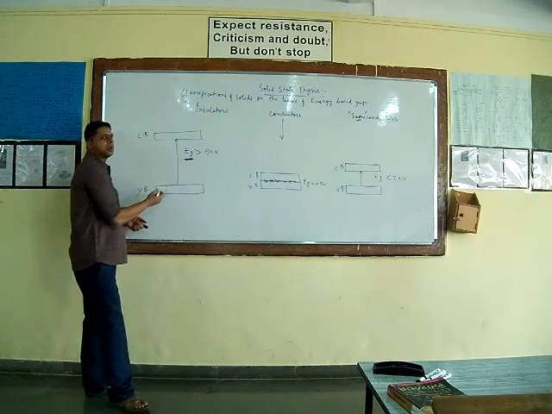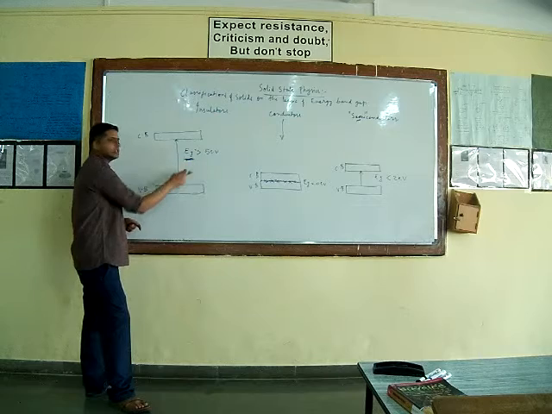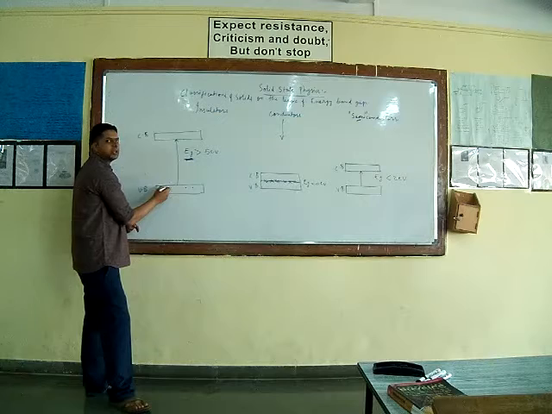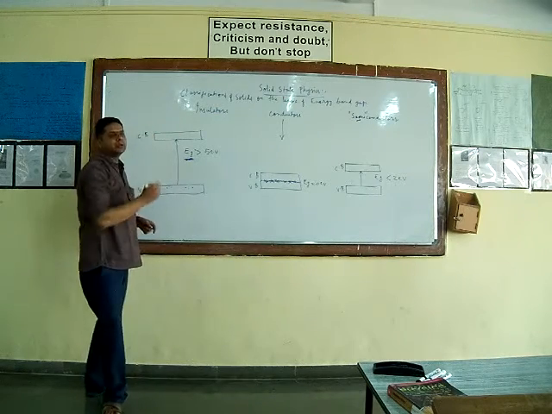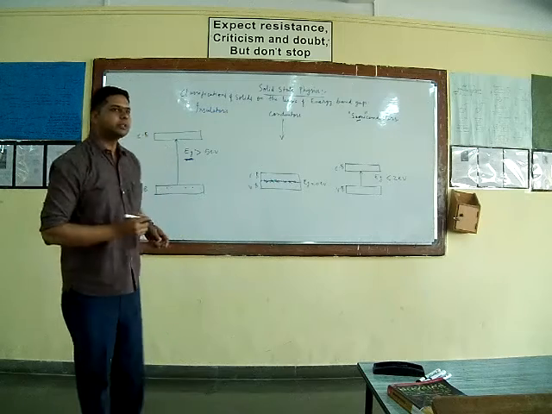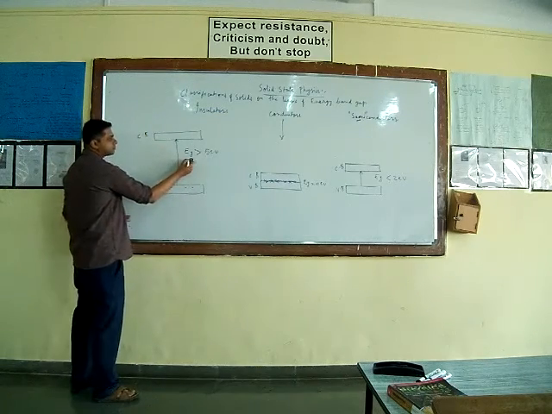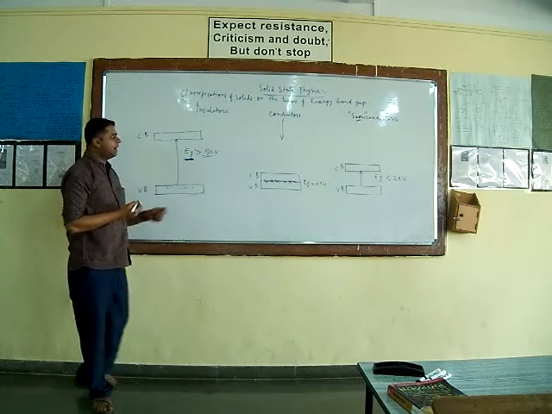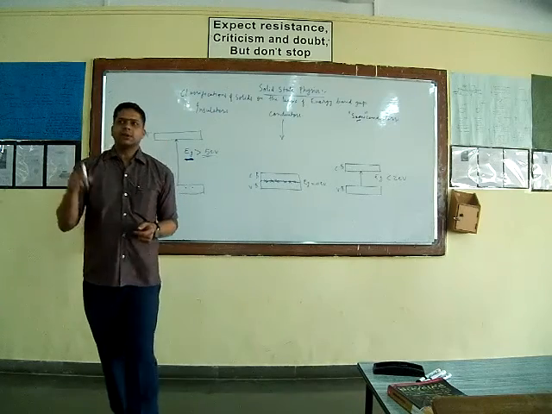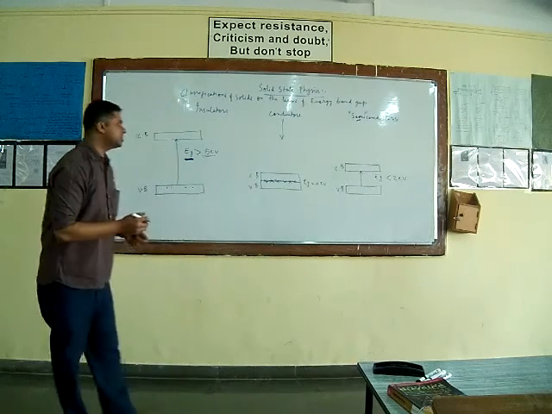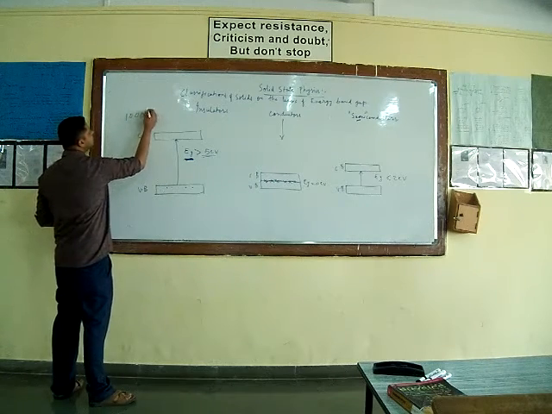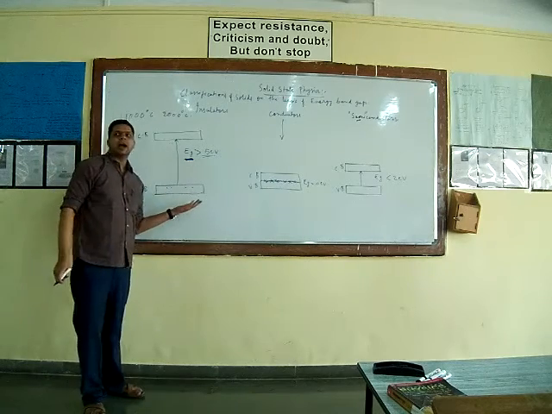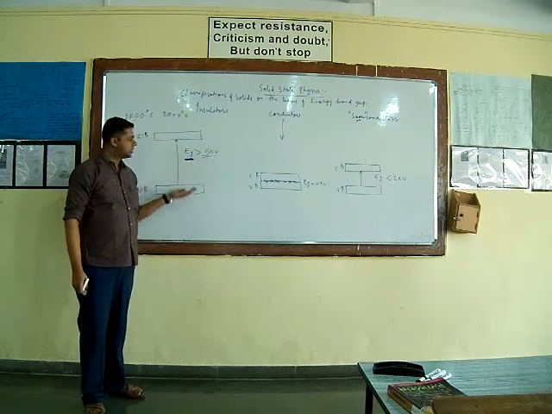So band gap energy means you need to provide this much amount of energy to the valence electrons so that thereafter only these valence electrons can make a transition from valence band to the conduction band and you can achieve conductivity. Now in the case of insulators, you require such a large amount of energy to be provided to the valence electrons, and if this energy is provided with the help of temperature, then the temperature range is from about 1000 degrees Celsius to about 2000 degrees Celsius, and therefore it requires very high temperature in order to achieve conductivity in these materials.